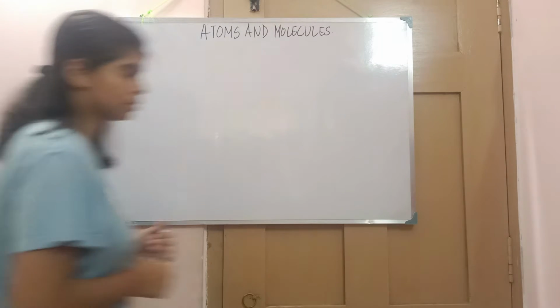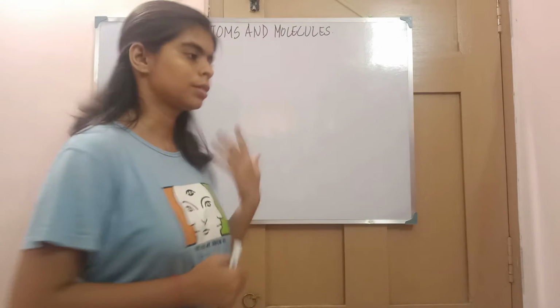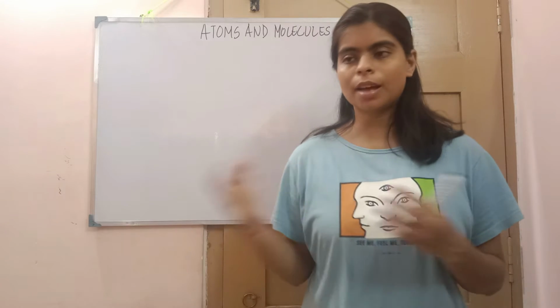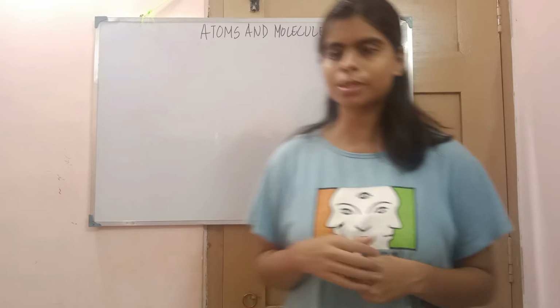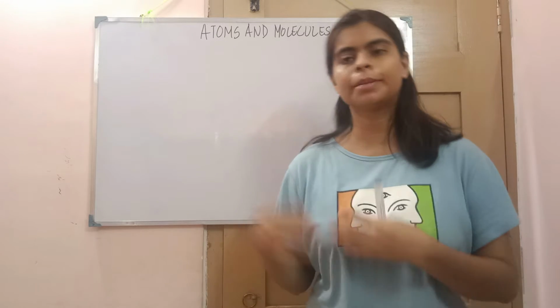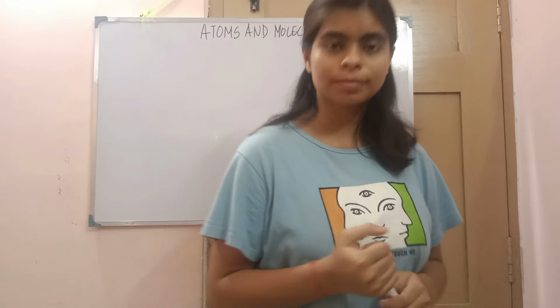Now tell me, what is matter? We know matter is something that occupies space and possesses mass. Among this matter, there are so many kinds around us, like air, NaCl, anything. Now tell me, these matters are also reacting.